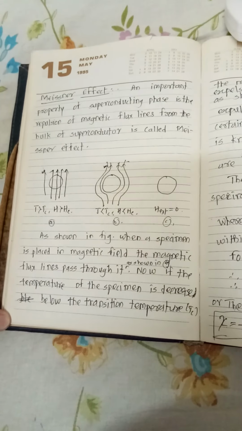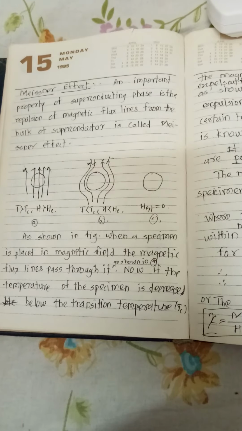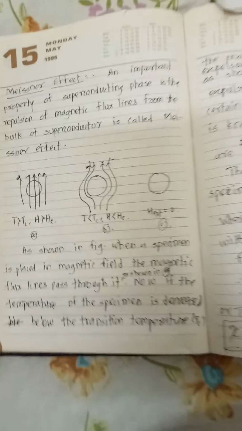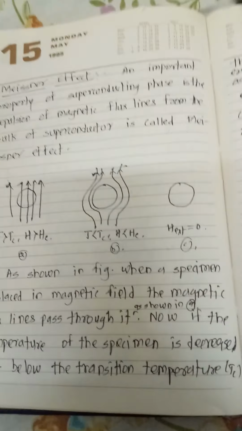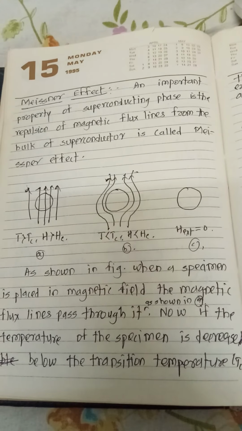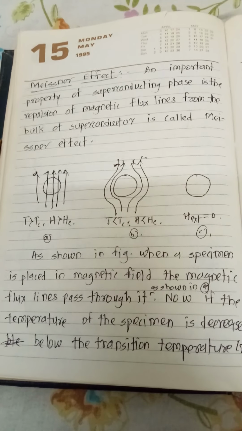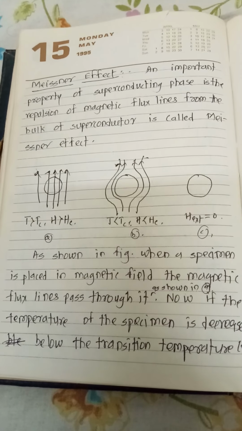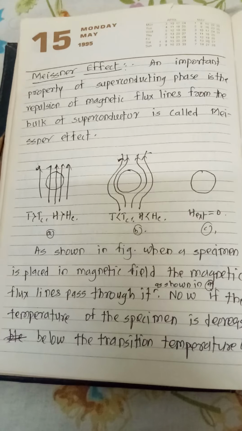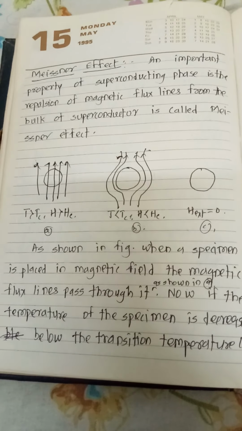Today we are going to discuss the Meissner effect. What this effect indicates or states: it states a property of superconductors, that is, superconductors are perfectly diamagnetic materials. How it can be explained with the help of this diagram.